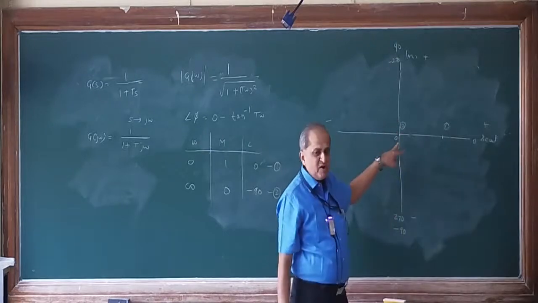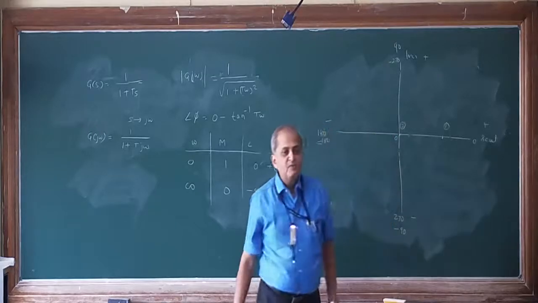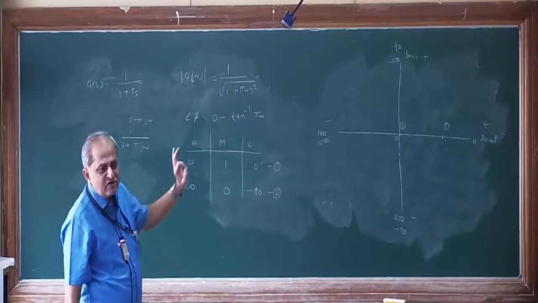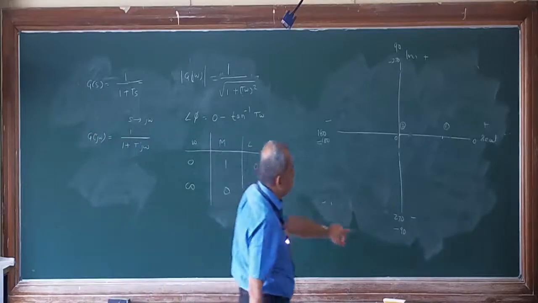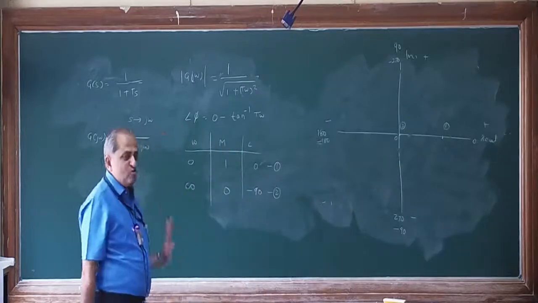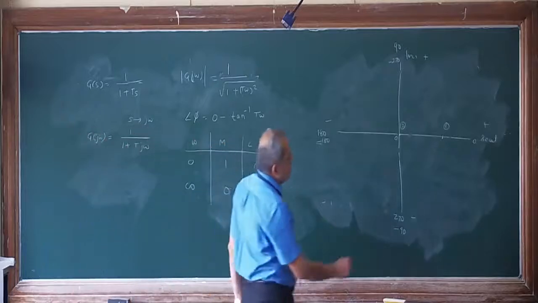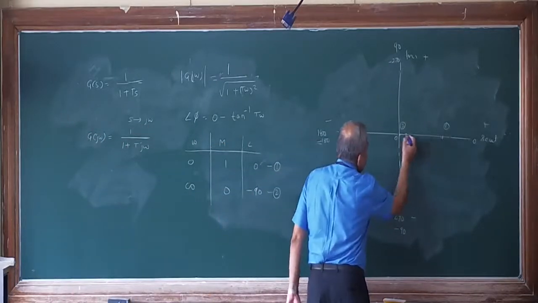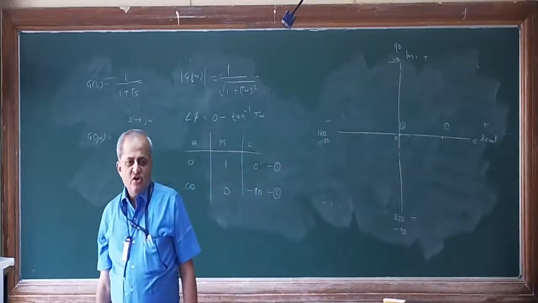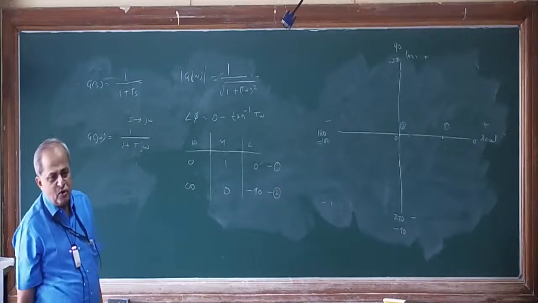But remember one thing here: it is not just anywhere on the origin, it is along the line of minus 90 on the origin. The only thing is the distance is 0, that's why it has come to the origin. It can be anywhere on this line depending on the magnitude value. So with these 2 points, it is not possible to draw a polar plot, because as omega increases, this plot may or may not come like this. So here we have to find one third point.